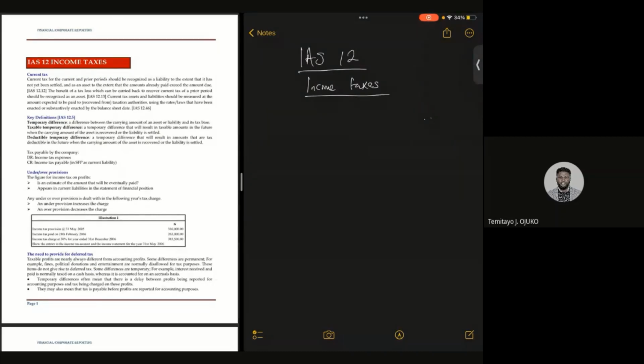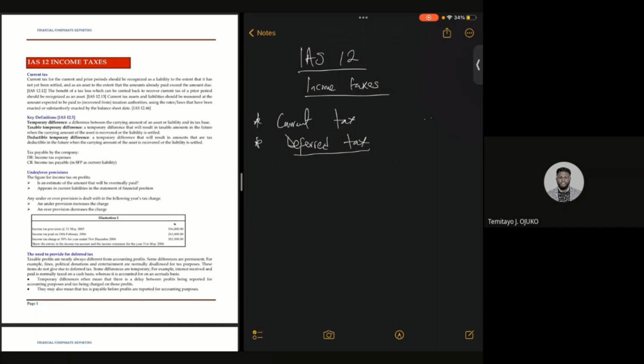So basically, we'll be looking at income taxes and two major things about income taxes. One is the current tax, and two is the deferred tax. It's worth noting that most of the questions that come around IAS 12 are more on deferred tax, because current tax doesn't really have any technicality in it. So we'll be focusing more on deferred tax in this class. Our priority is to ensure that we clear the air on things around deferred tax. So just go along with me.